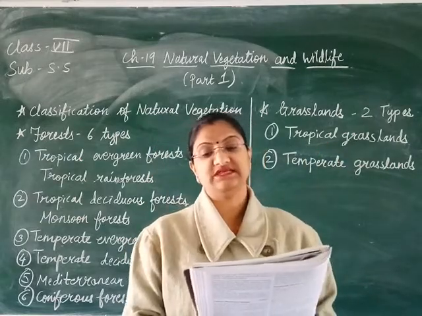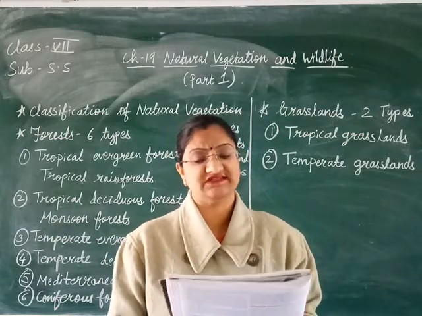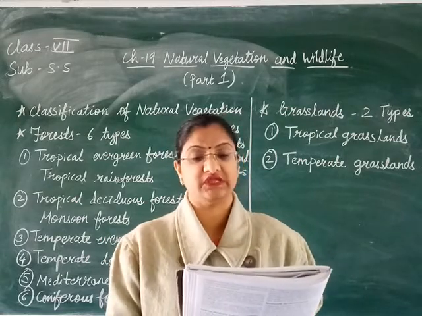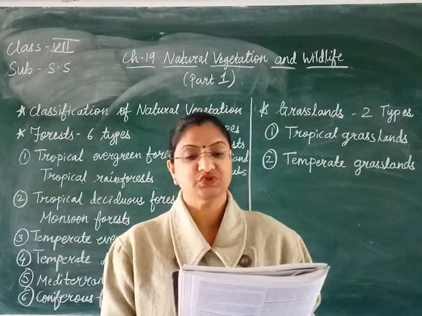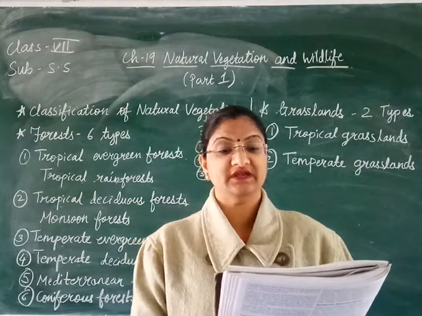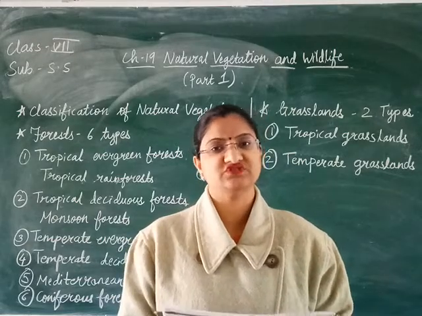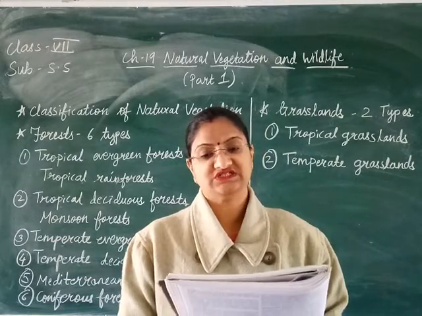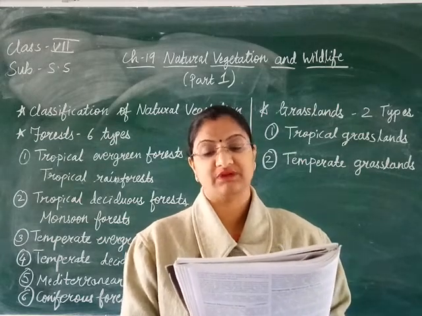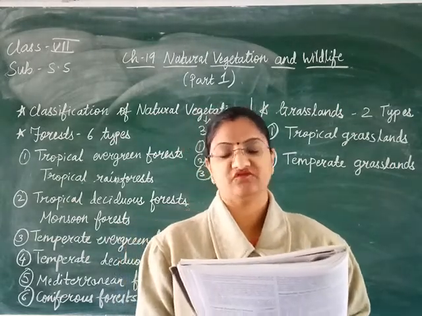So tropical grasslands, they are also called northern Australia. These grasslands are known by different names in different parts of the world. Means what? You will see different names of these grasslands in different parts of the world, such as Parkland in America, Llanos in Venezuela and Colombia, and Campos in Brazil, Uruguay and Argentina. So in different places, different names are there for these grasslands.